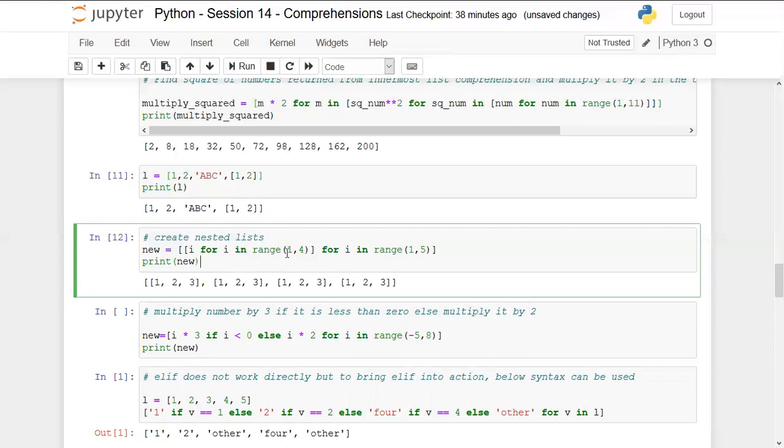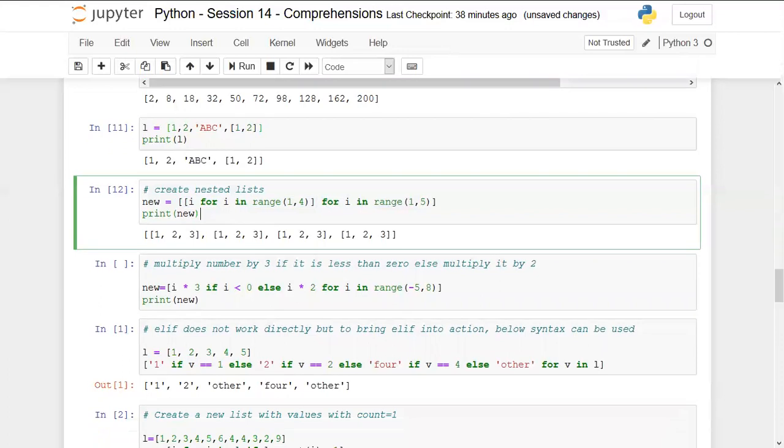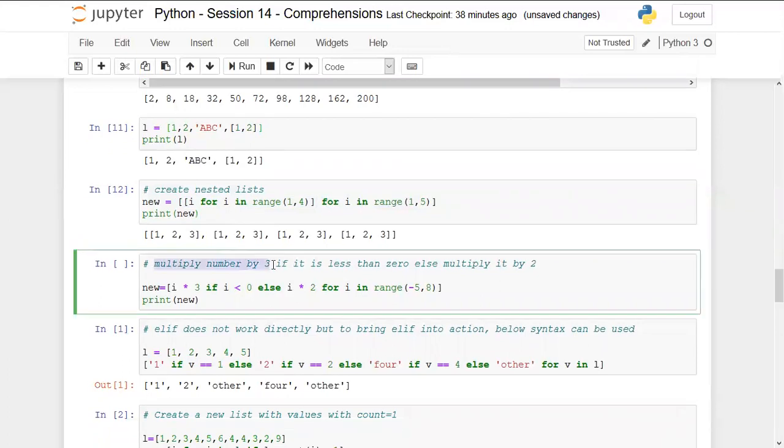So this is how we can create a nested list inside a list. And the next example is multiply number by 3 if it is less than 0, else multiply it by 2. So this is the condition that we have to apply inside the list comprehension. Now this is the example where I wanted to show that there is a catch while working with list comprehensions. So you should understand it right now, like what is the catch.